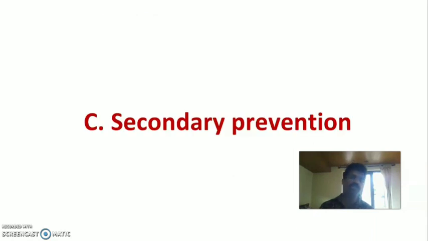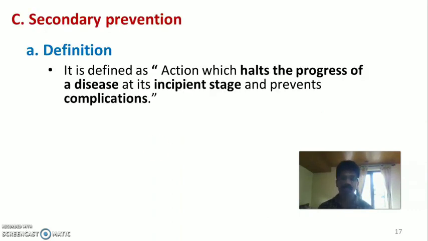The third level of prevention is secondary prevention. When primary prevention fails, we go for secondary prevention. Let us see what is the meaning of secondary prevention. It is defined as the action which halts, meaning reduces, the progress of a disease.